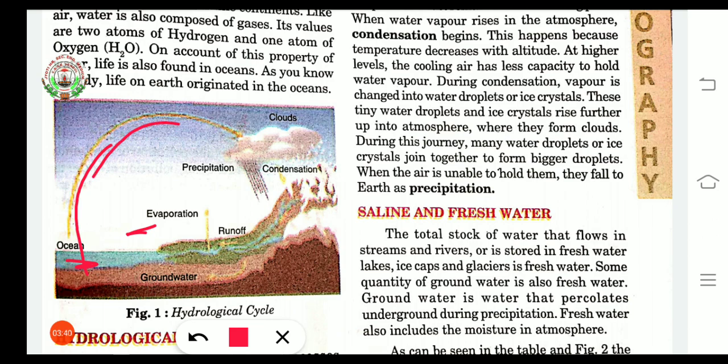Then it is going upside and making clouds there, and as it gets cooler, the clouds are not able to hold the water droplets, then precipitation takes place, and with the help of precipitation the water comes down and then it runs off and again goes underground, or again moves to the ocean. Likewise it moves again and again. That is why it is called a cycle. The name of this cycle is hydrological cycle or water cycle.